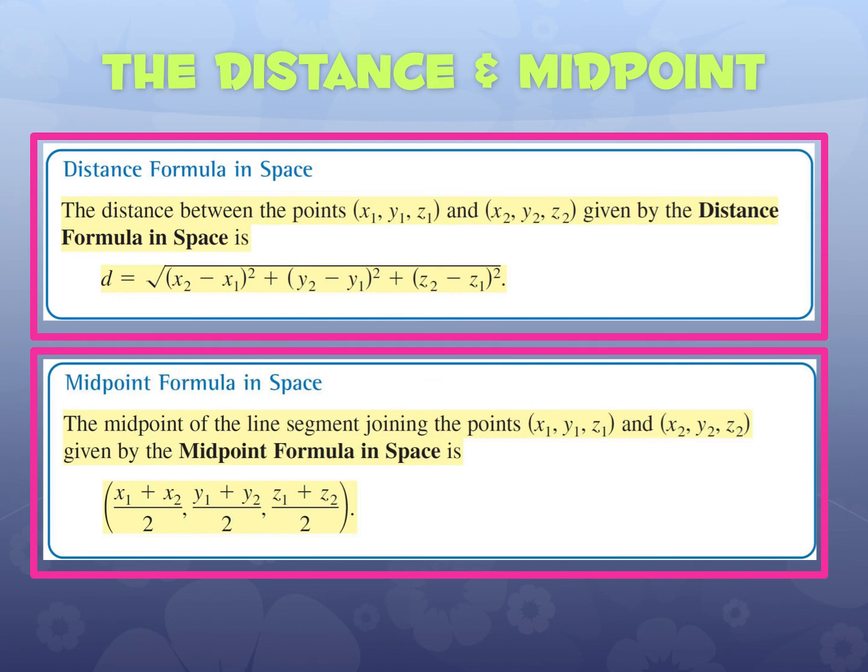And then the midpoint is the midpoint between these. So it's the same formula as the midpoint we're used to, except we add in a z. Add the 2 x's, divide by 2. Add the 2 y's, divide by 2. Add the 2 z's, divide by 2. Easy stuff, right?